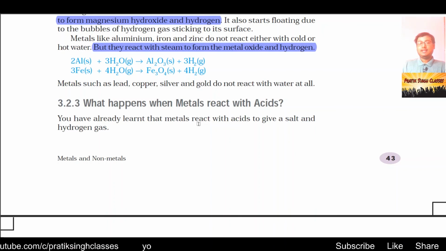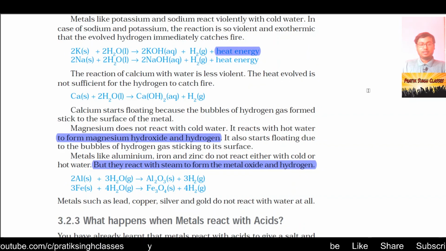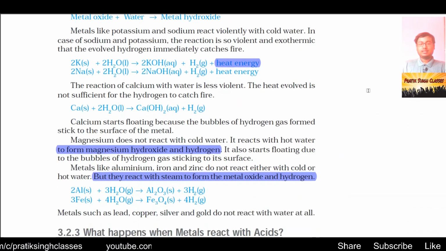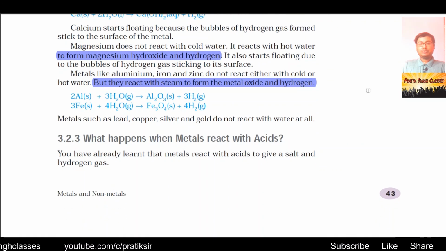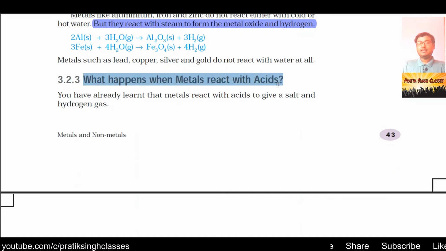Metals such as lead, copper, silver and gold do not react with water in any form, whether cold water, hot water, or in vapor form at very high temperatures. So this is all about metals and their properties: how they react with oxygen and how they react with water. This is the end of today's video tutorial. In the next video tutorial we will study section 3.2.3, that is, what happens when metals react with acids.